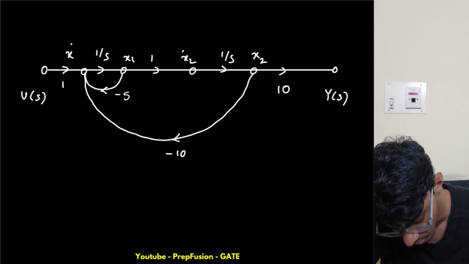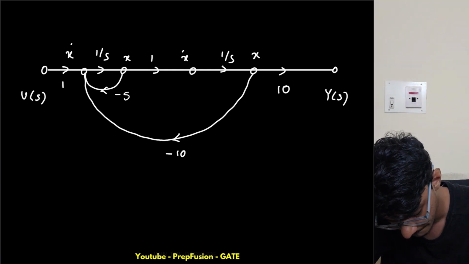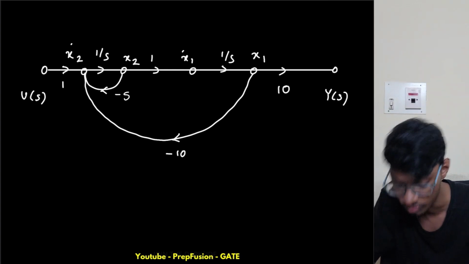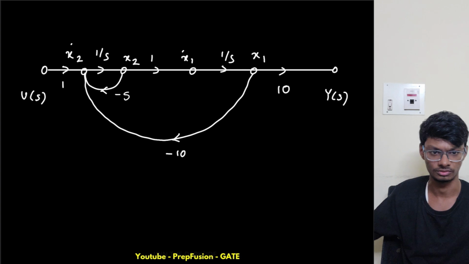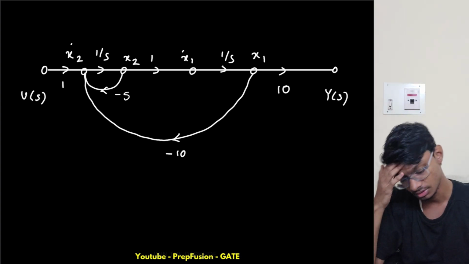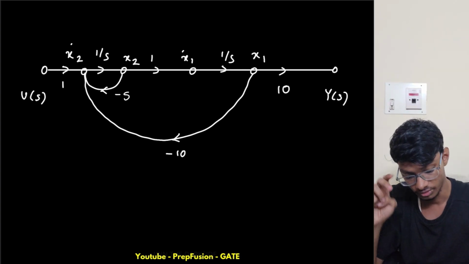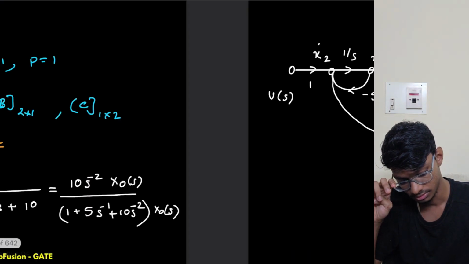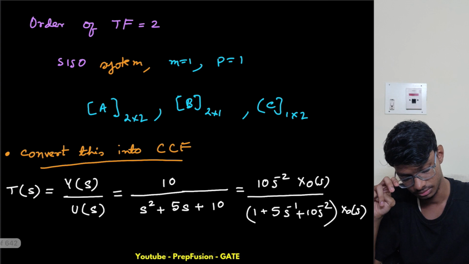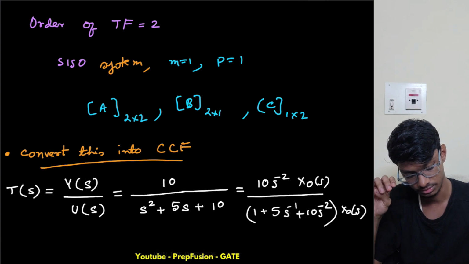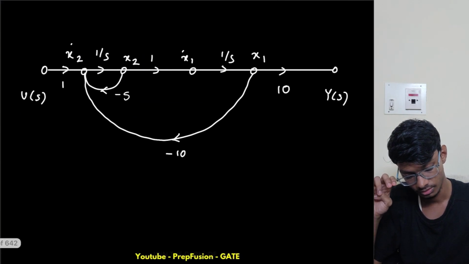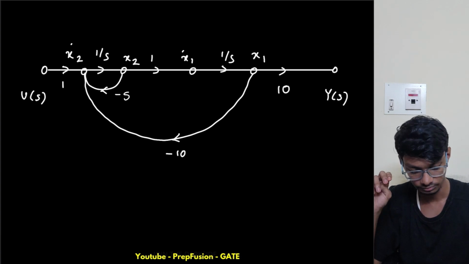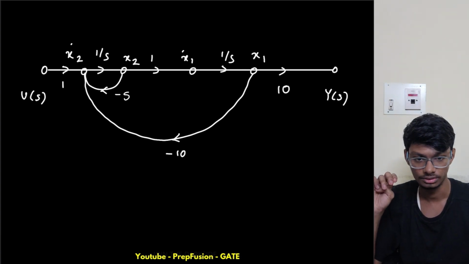So I messed up here. It should be x2, x2, x1, x1. This is the convention that I follow; you have seen me in previous examples also. One thing I messed up here: this was supposed to be s inverse, s to the power -2, okay? Yeah, this is correct only.